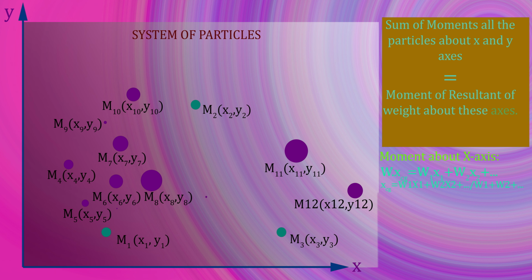Rearranging, we get x_cg is equal to W1 times x1 plus W2 times x2 and so on, divided by W1 plus W2 and so on. Similarly, the y coordinate of the center of gravity is y_cg equal to W1 times y1 plus W2 times y2 and so on, divided by W1 plus W2 and so on.